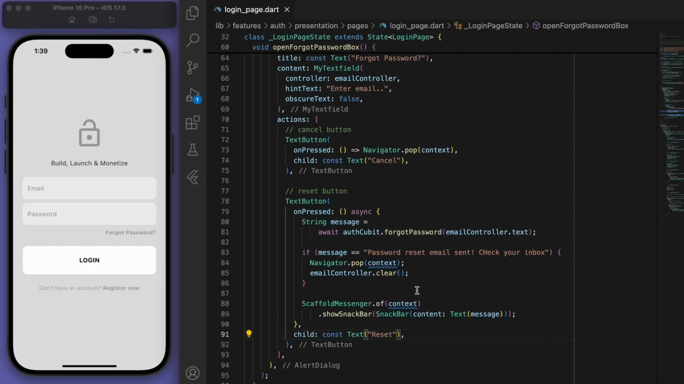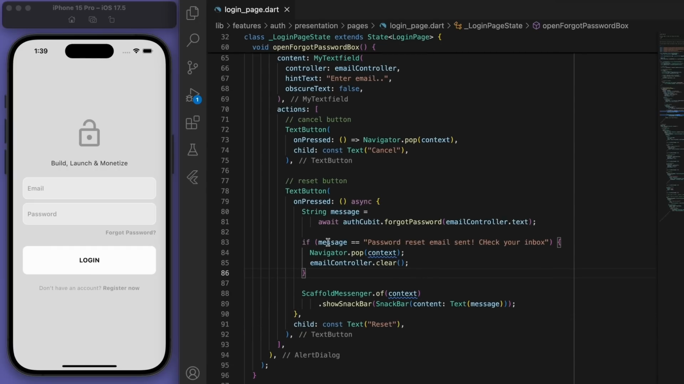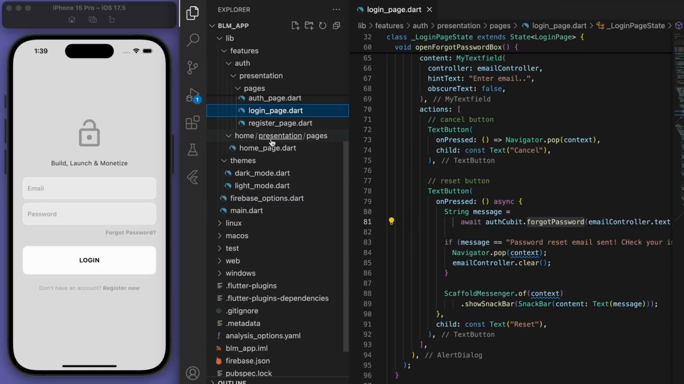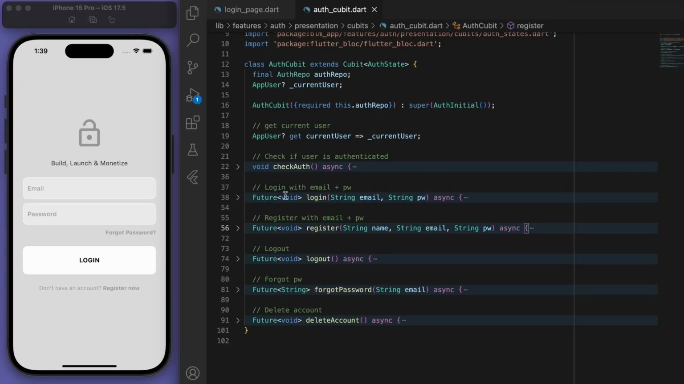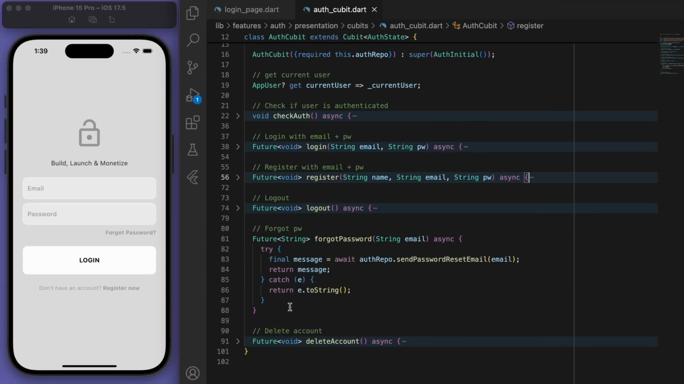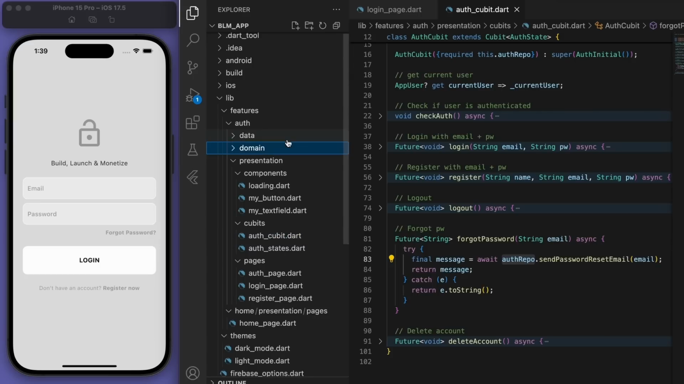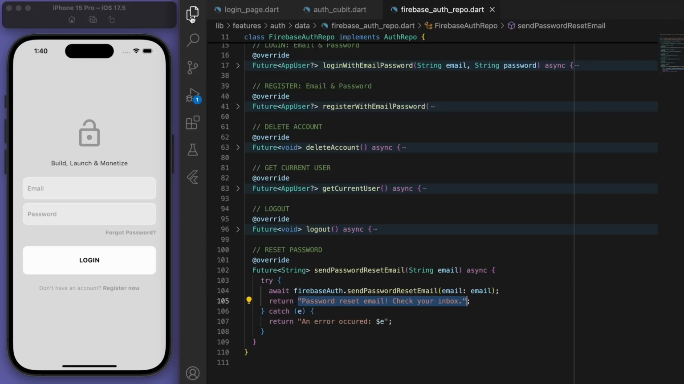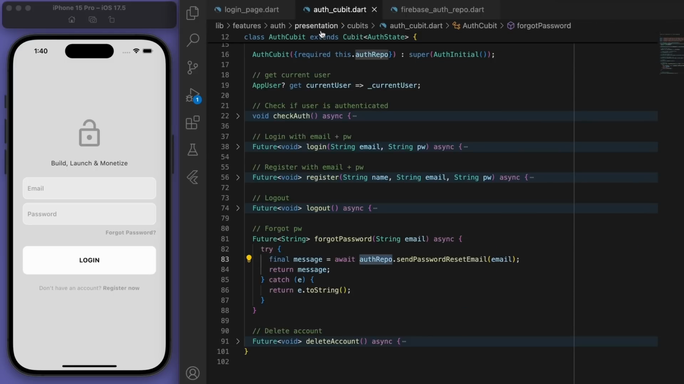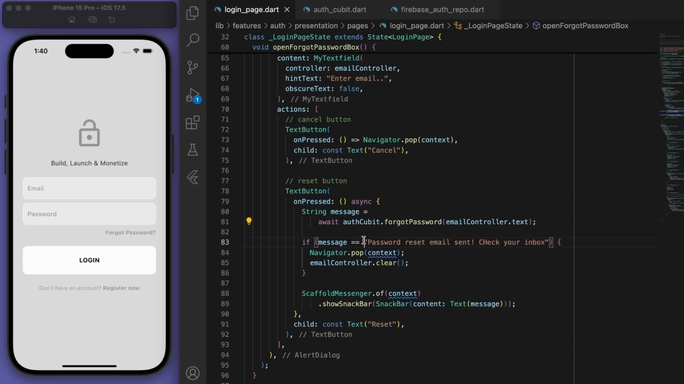Let's test this out. So you can see in our auth cubit, we're calling this method in our auth repository, which if we go to that Firebase auth repository, yep, this is what is actually happening. So looks like that's the message that we chose. So just make sure that it's the same message that we're checking. Password reset email. It has to look exactly the same as this.